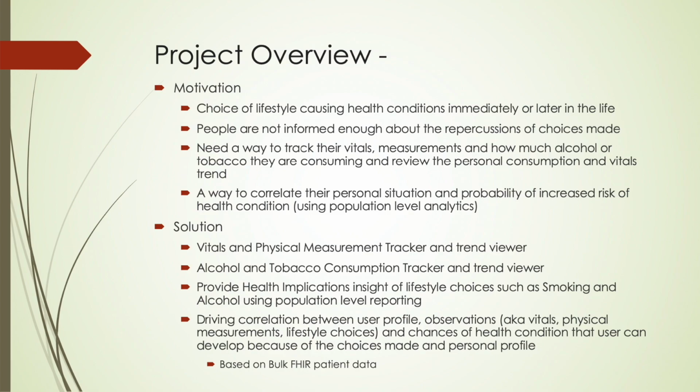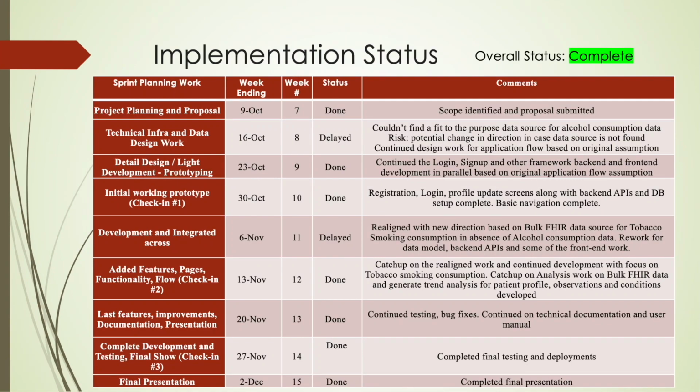For our implementation, we identified our project topic and opted to use Flask and React initially. Then in our next phase, we faced some difficulties finding data for alcohol consumption. So we still continued making progress on our sign up and navigation flows in the meanwhile. Then we found a data source on tobacco consumption. So we realigned and generated trend analysis based on that data. And finally, we completed documentation and testing and deployed our app.